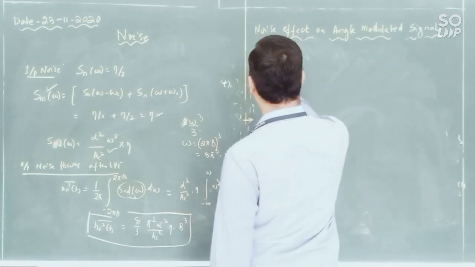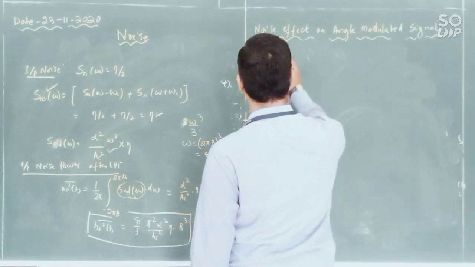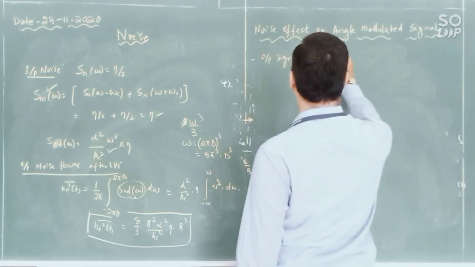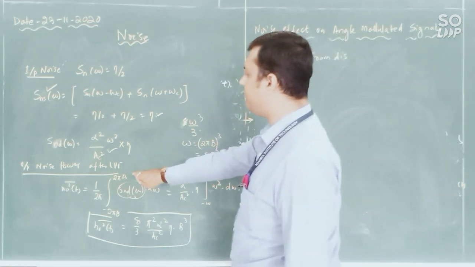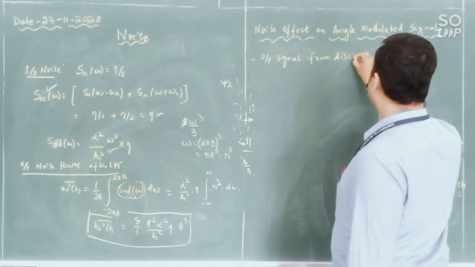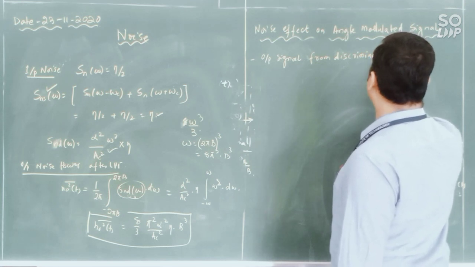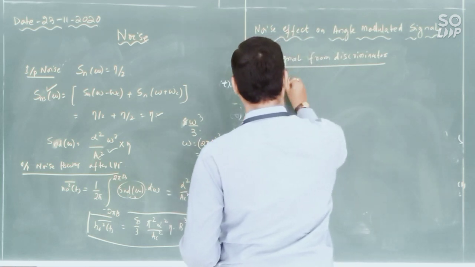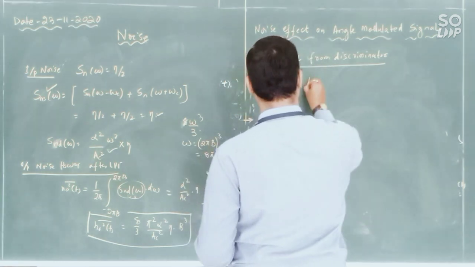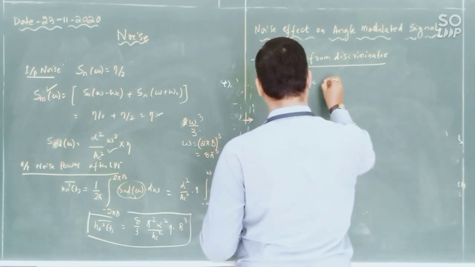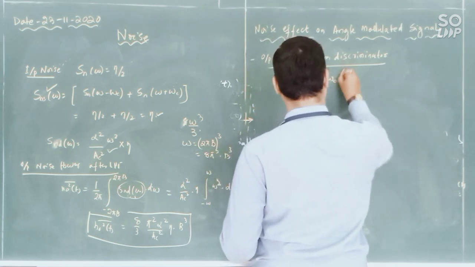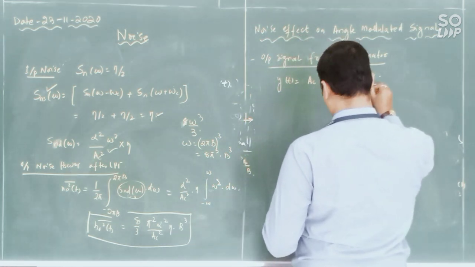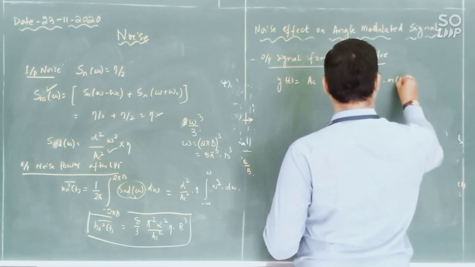So let's see how this signal to noise ratio is calculated. Now the output signal power, the output signal from the discriminator. Here we have calculated for noise; now we have to calculate it for the signal S0. So y of t is equal to AC into omega c, whole into 1 plus kf by omega c into m of t.